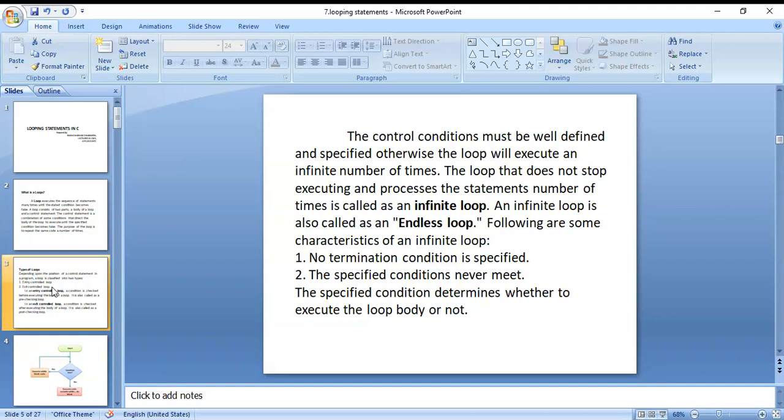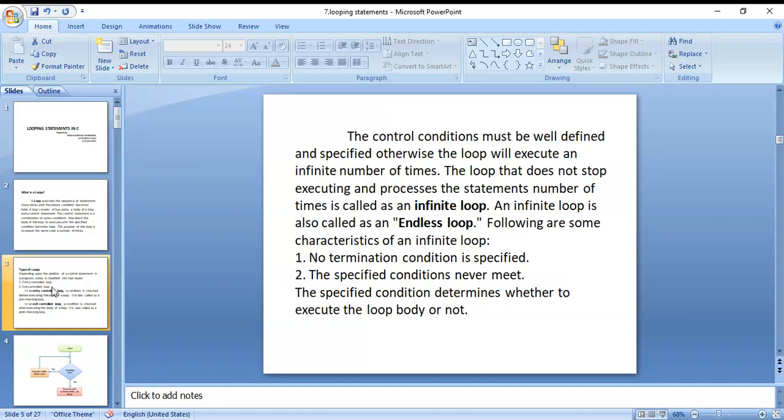Next, in the for loop the condition is tested at the beginning, and in the while loop also the condition is tested at the beginning. Lastly, in the do while loop, the condition is tested at the end of the loop.